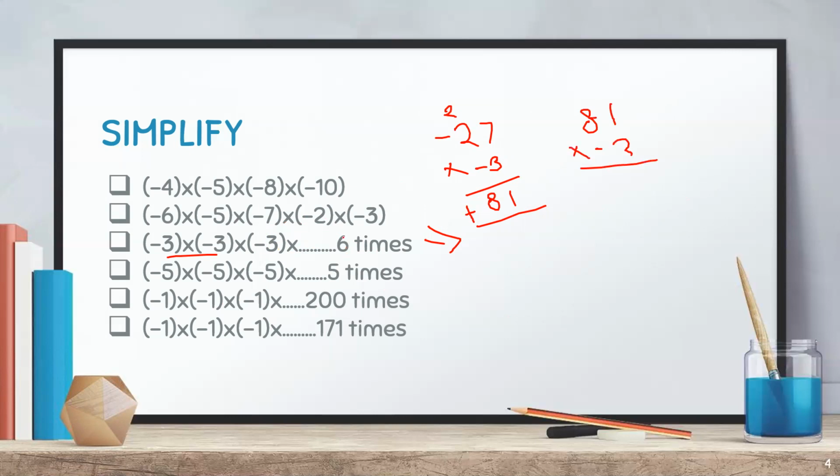Now we are left with 5 times. So this is so much. 3 and then 3, it's 24. Now minus 243.